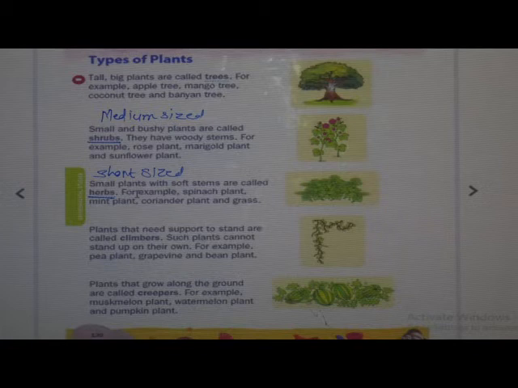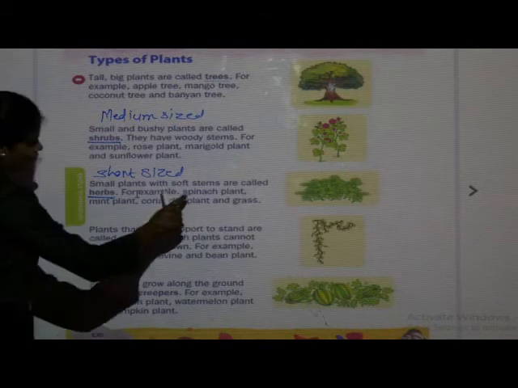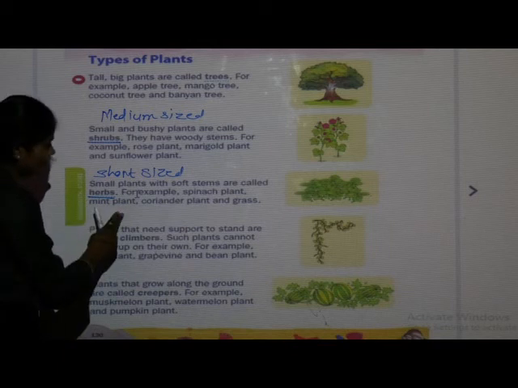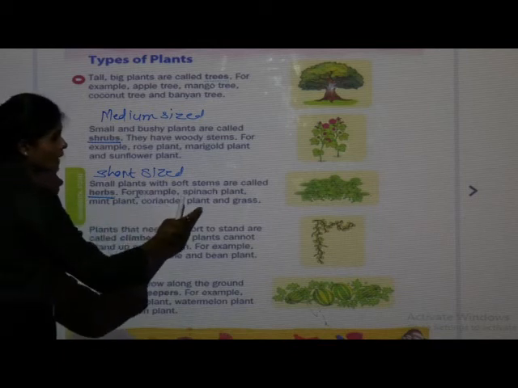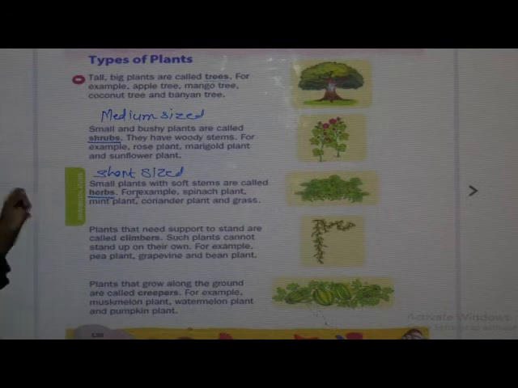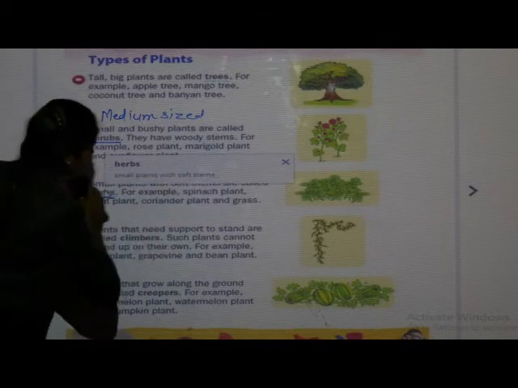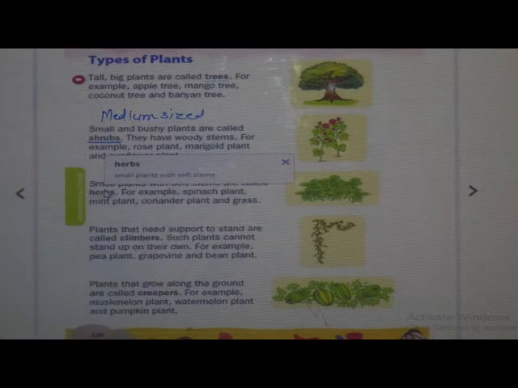So what are the examples of herbs? Spinach plant, mint plant, coriander plant and grass. These are the examples of herbs. Got it? What are herbs? Herbs means short size or small size plants with a soft stem.